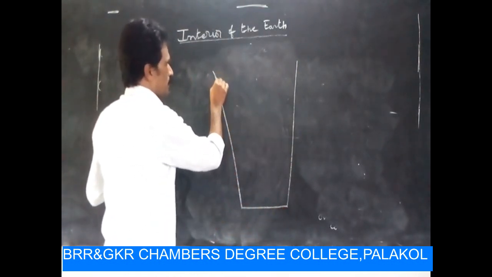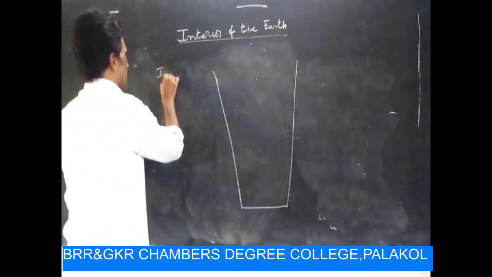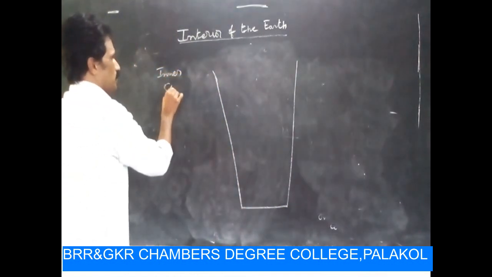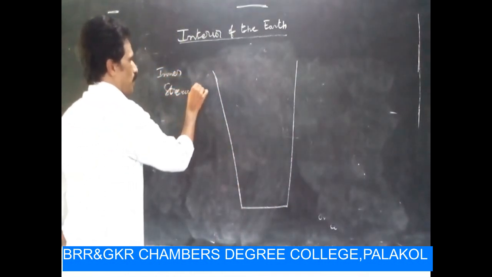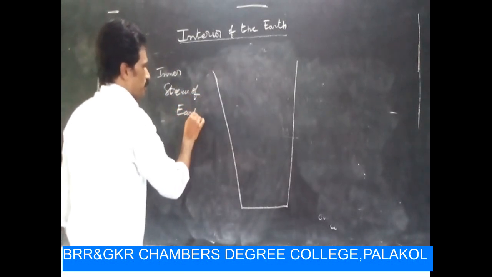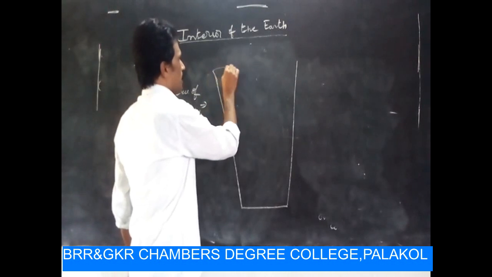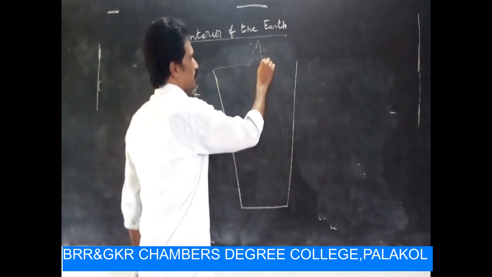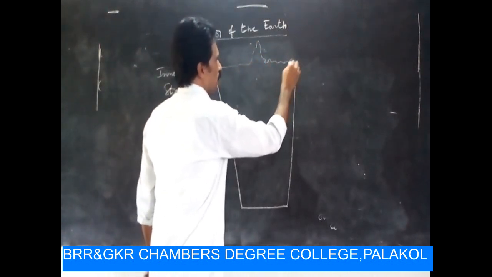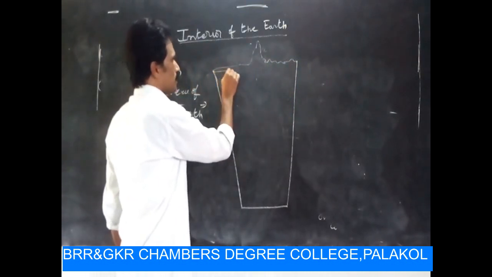The inner structure of the earth, like this. We are all living on the earth surface.